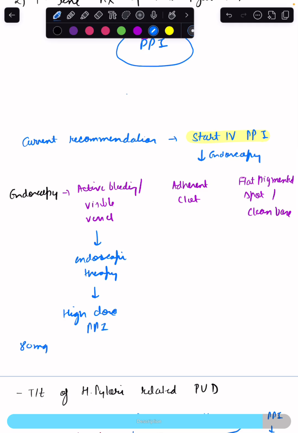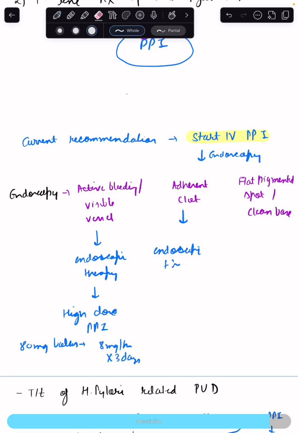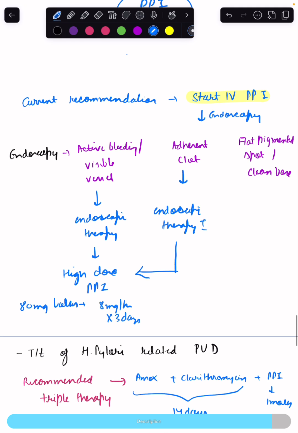We give an 80 mg bolus followed by 80 mg per hour infusion for 3 days. In case there is an adherent clot, there is no recommendation for or against endoscopic therapy. It should be individualized. But we have to start the patient on high dose proton pump inhibitors. In case there is a flat pigmented spot or clean base, then there is no need for endoscopic therapy. We start the patient on oral proton pump inhibitors.